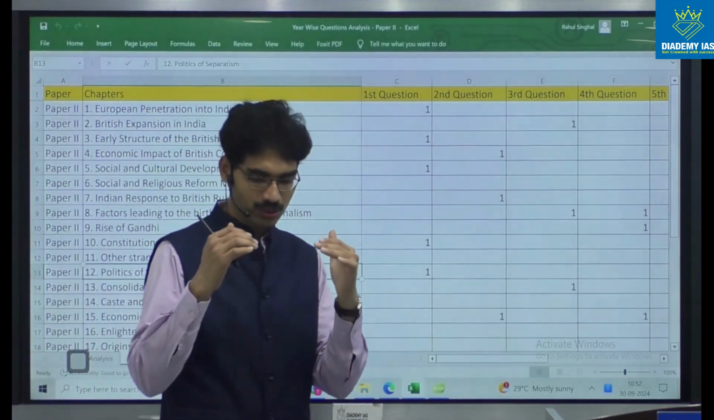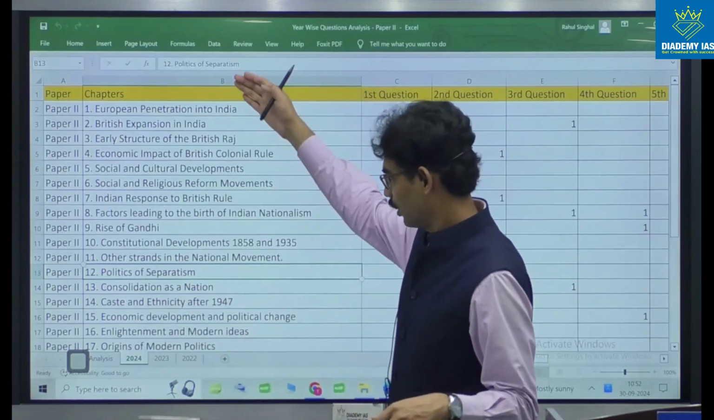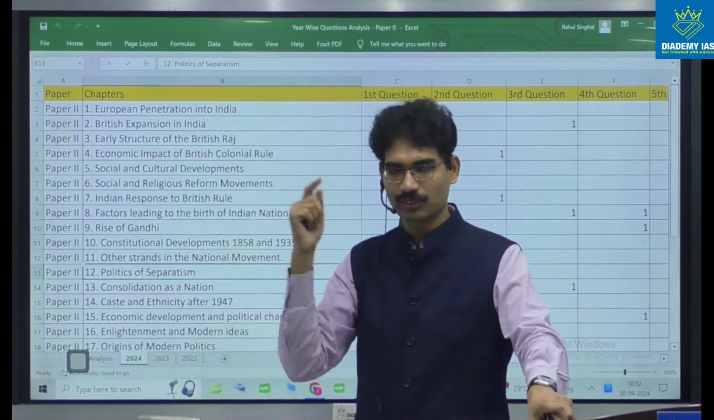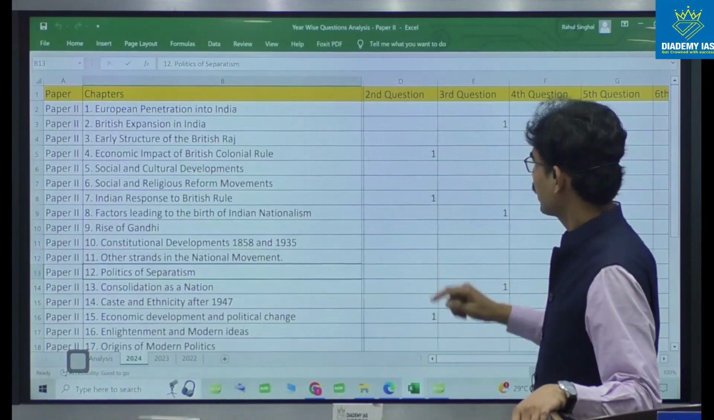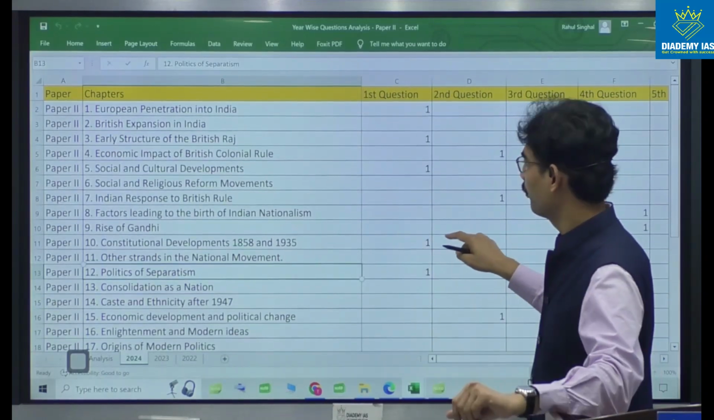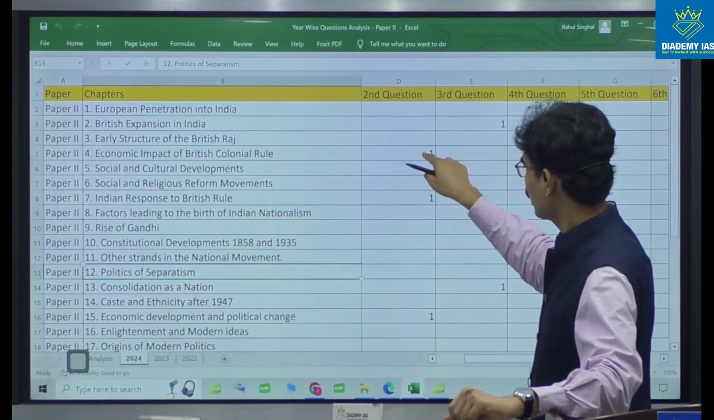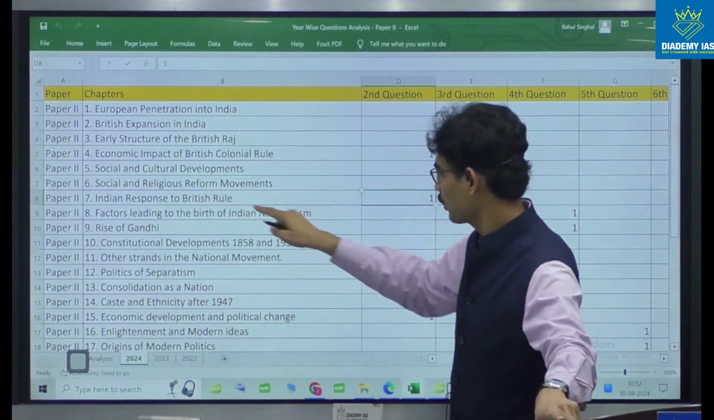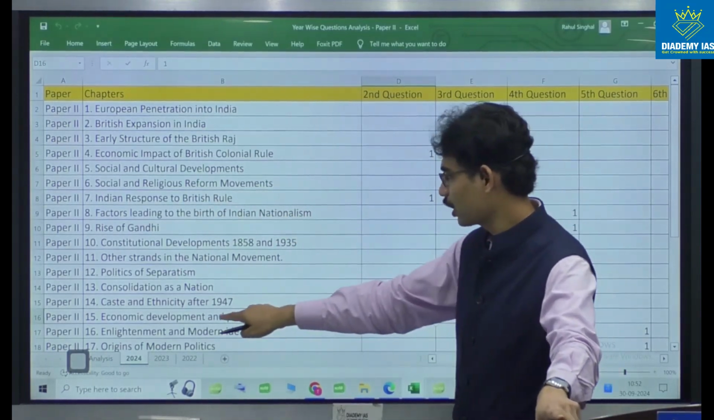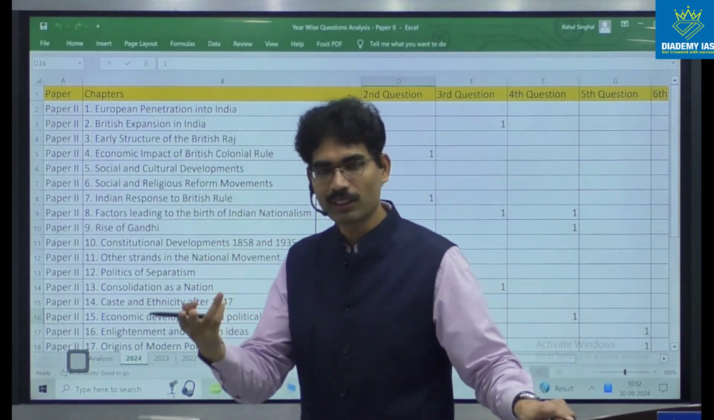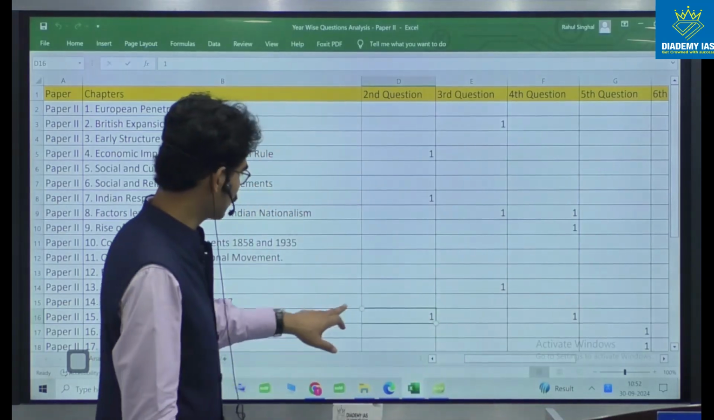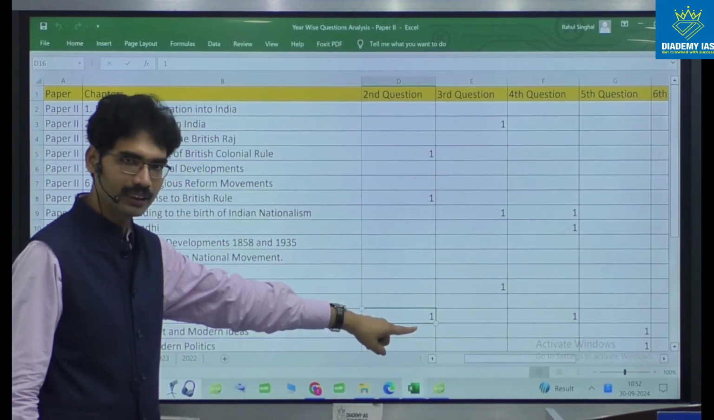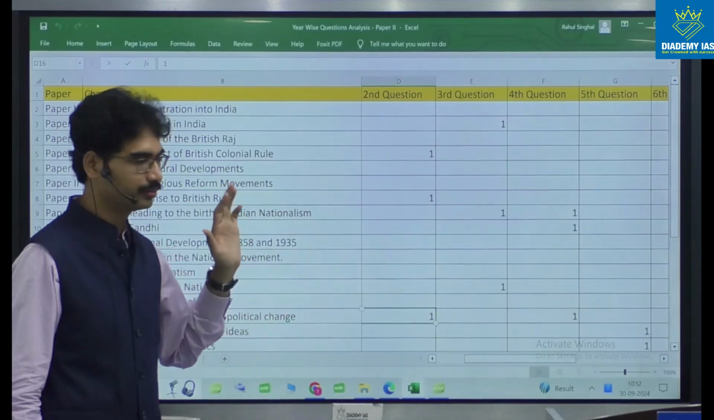Now you see in question number 1, the first 12 units, the entire modern India, were covered in a single question. First question in paper 2. The second question is talking about economic impact, Indian response to British rule, and another question, economic development, mixing with post-independence also. Now you should be comfortable with the post-independence topics also to answer the second question.